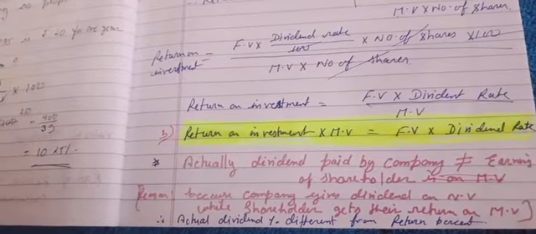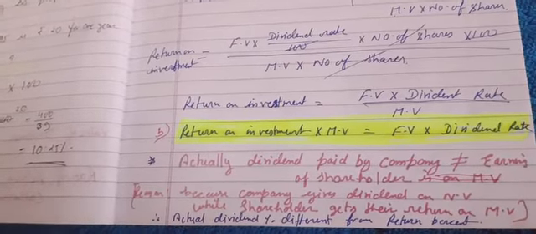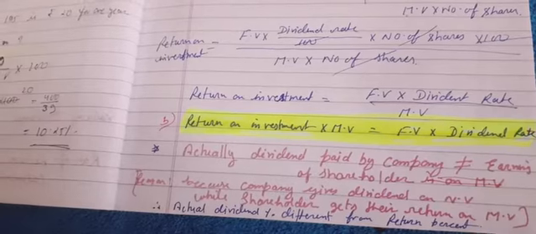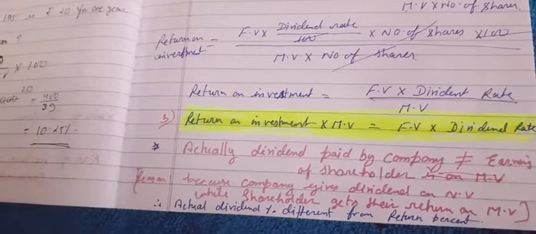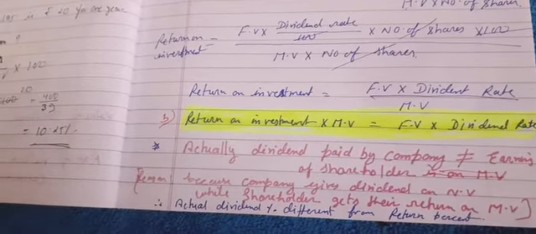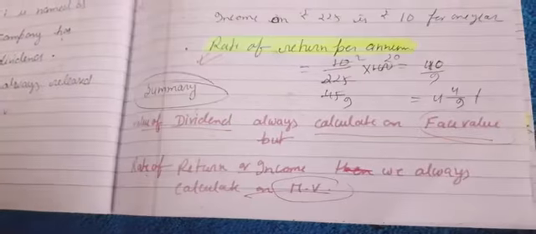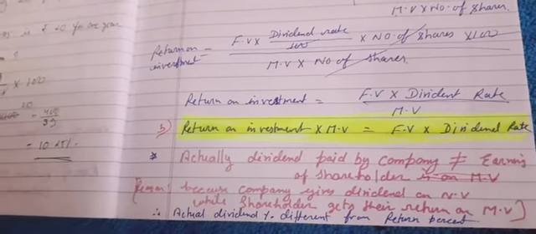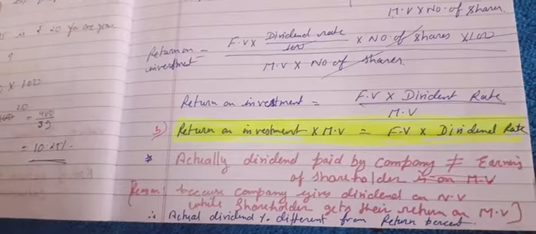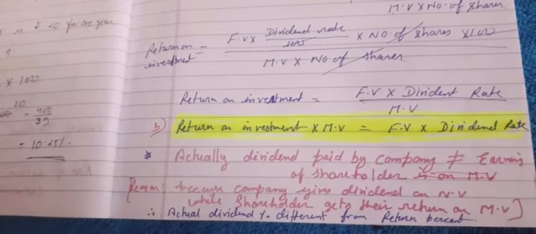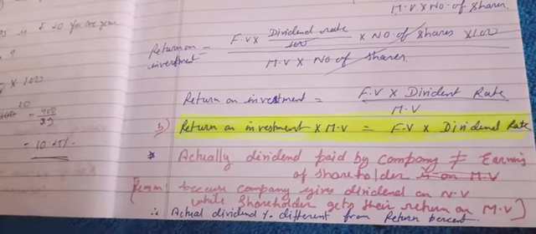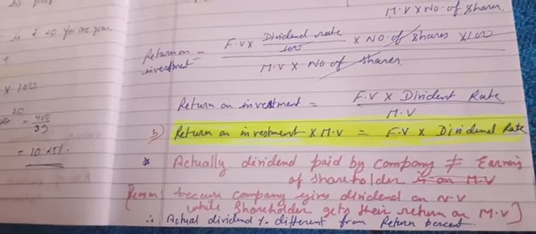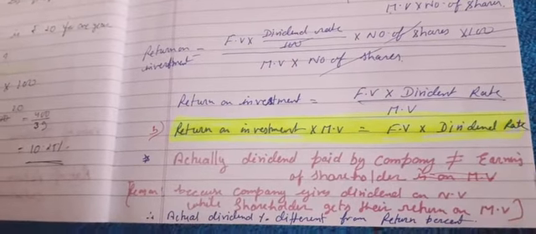I have decided that I will give profit on the face value of all the shares, and the shareholder will check how much money he or she has invested, what was the market price of that share at that time. So he or she will calculate the profit on that market value which he or she has invested, while the company will give their profit or dividend on face value, that was the original cost of the share. That is the thing which we have to understand.